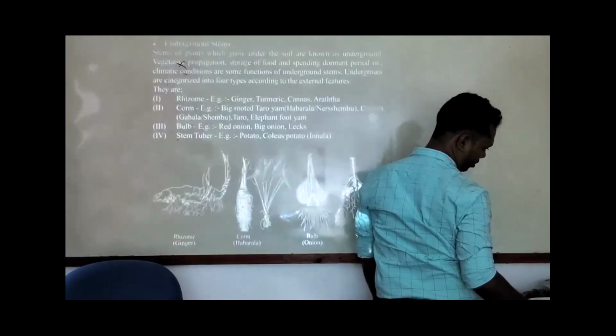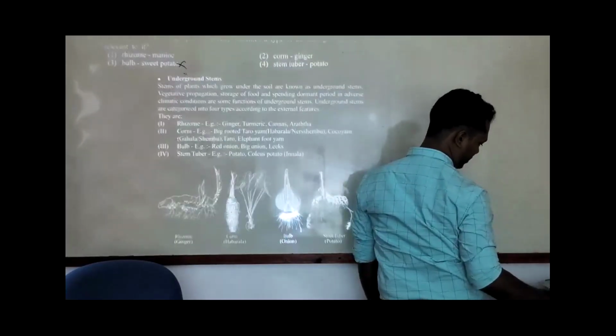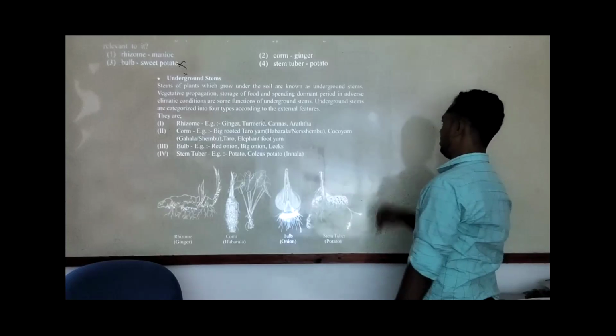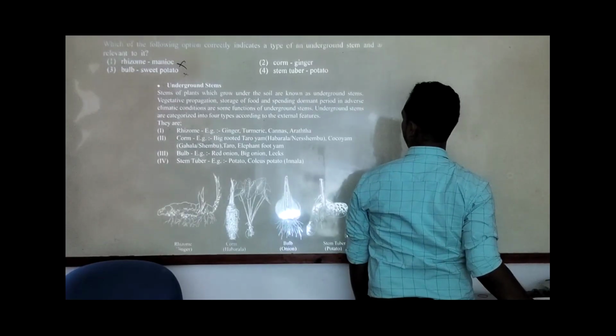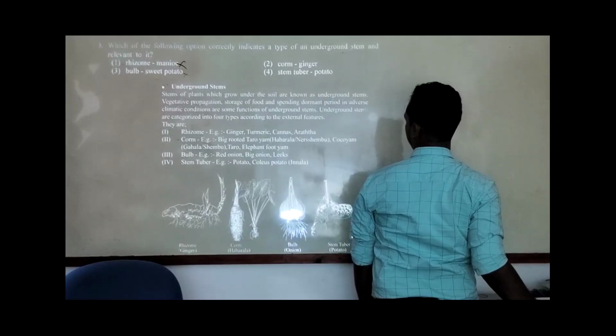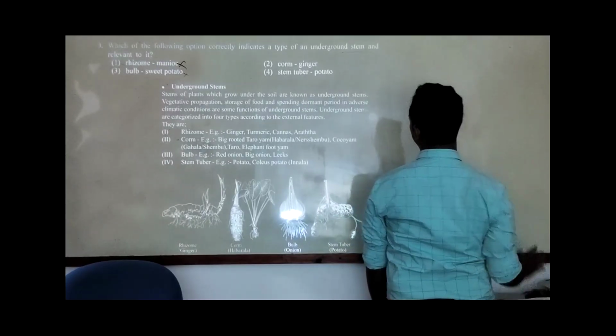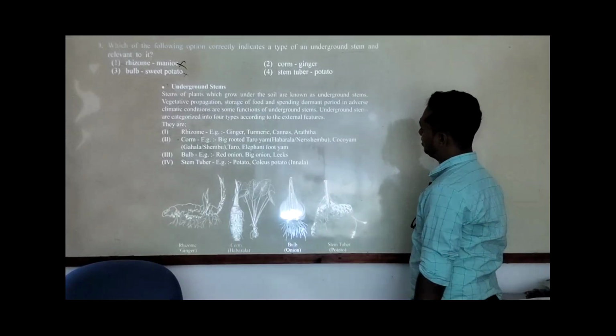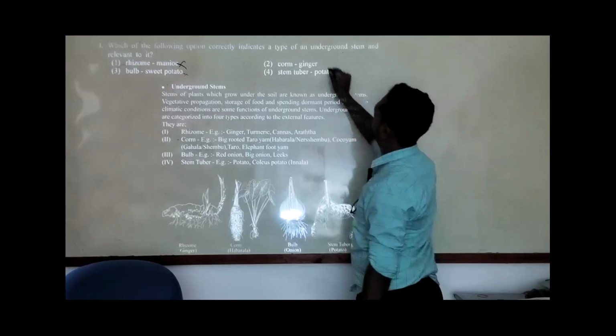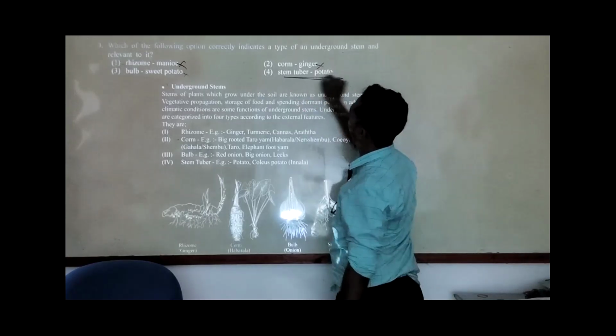You can see these clear images in your textbooks. I took these images from your textbook, but I converted them into black and white for this purpose, otherwise I cannot apply them on this board. So the answer is answer 4.